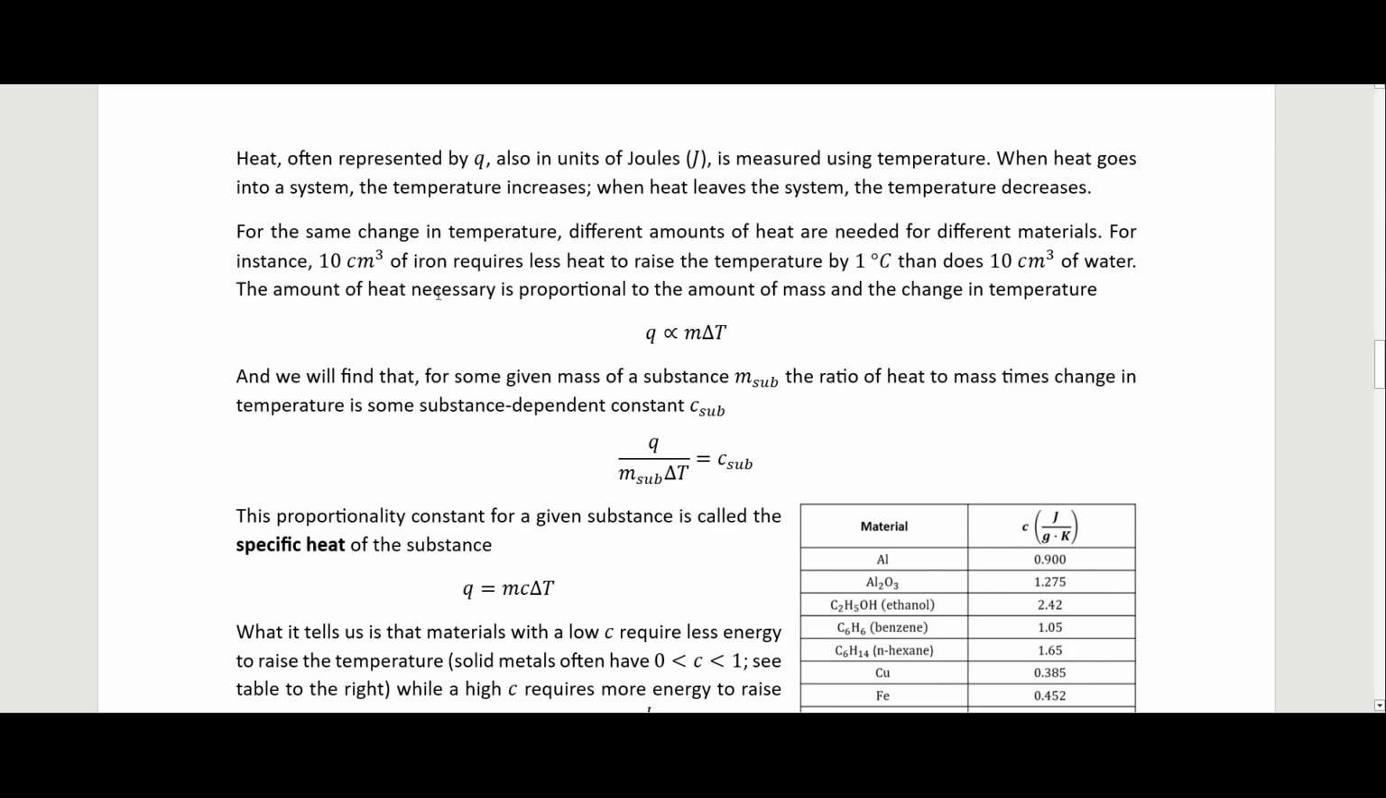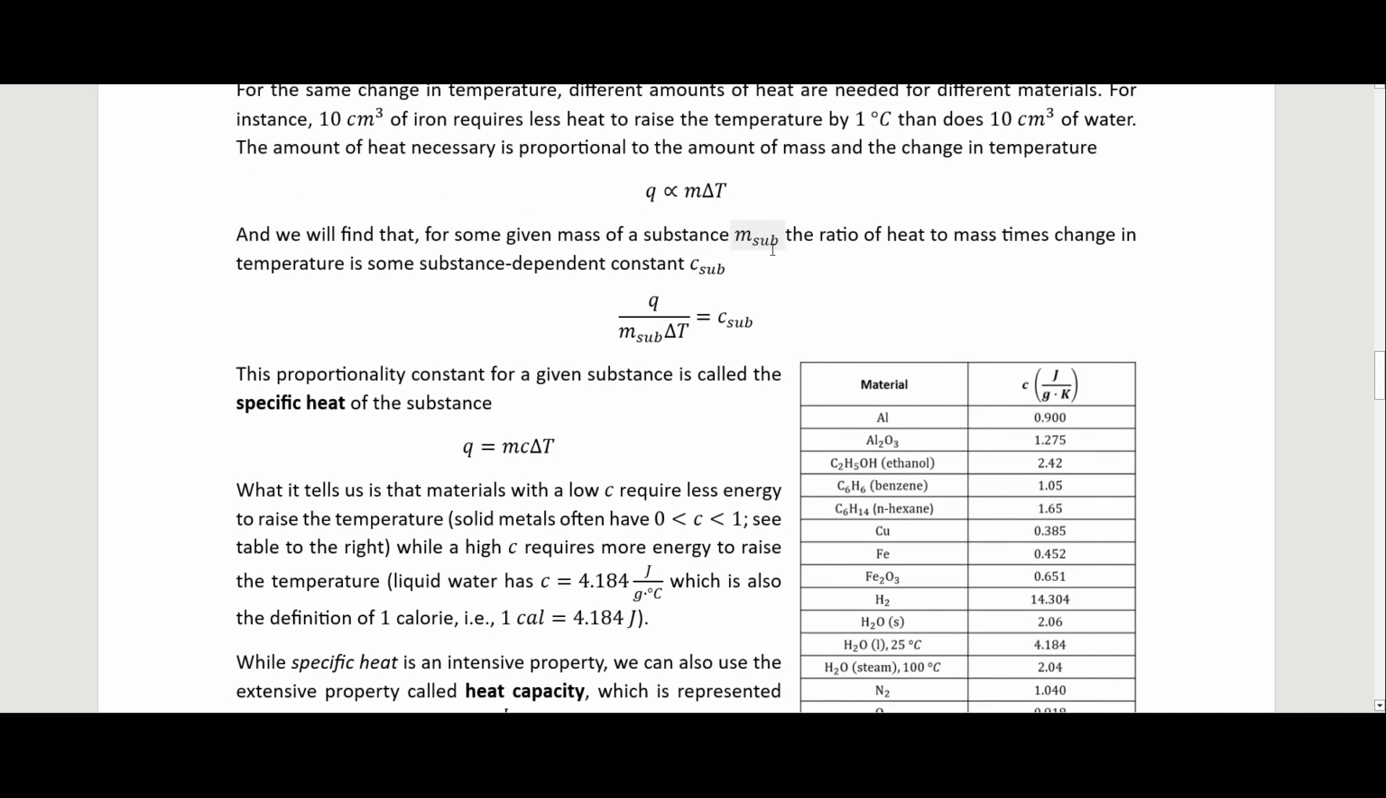The amount of heat necessary to raise some material by 1 degree Celsius is proportional to the amount of mass and the change in temperature. We will find that for some given mass of a substance, which we'll call m here, the ratio of heat to mass times change in temperature is some substance-dependent constant, and so we'll just call that C. In other words, if we take the heat and divide it by the mass times the change in temperature, that will give us this constant, and this is going to be substance-dependent. This proportionality constant for a given substance is called the specific heat of the substance.